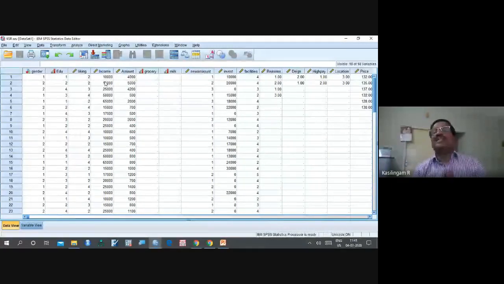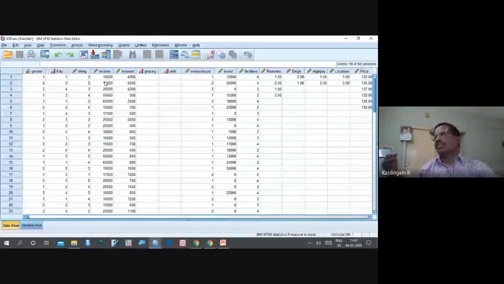Now, instead, some people will ask, what is your income? They will give options. The first person has not been given any option. Now this person is given options. First, 10,000 to 20,000, and there is a box to make a tick. Then second option, 20,000 to 30,000.